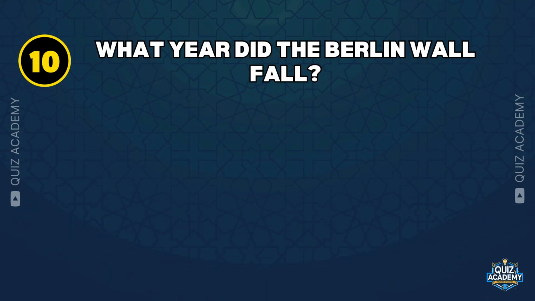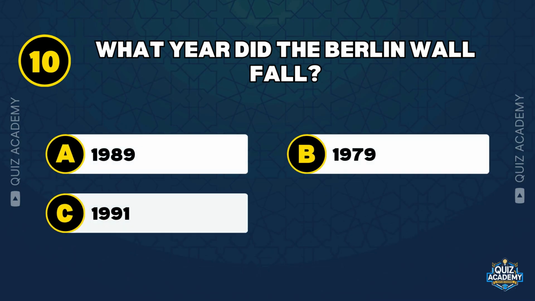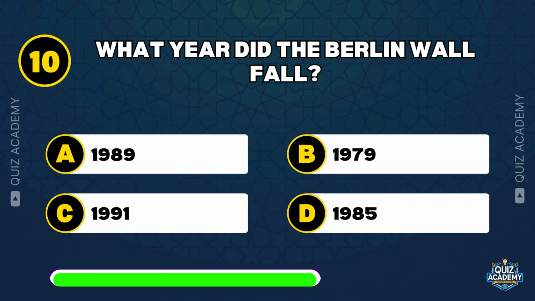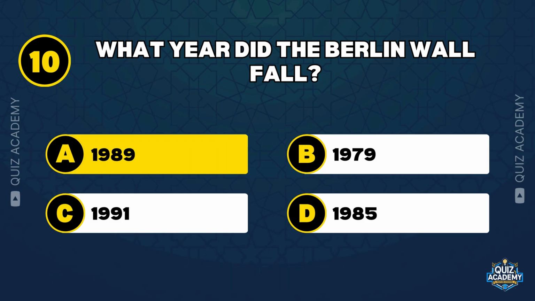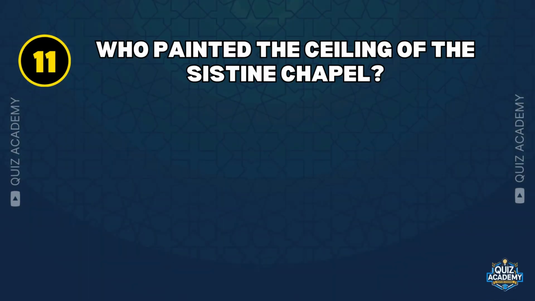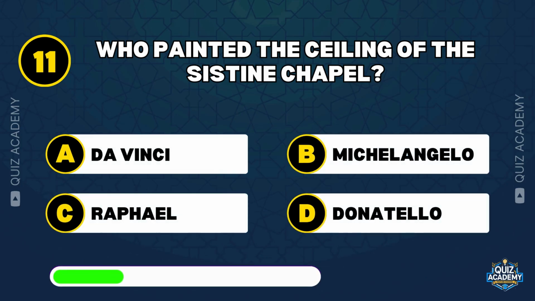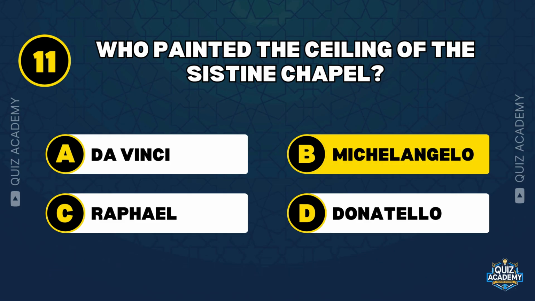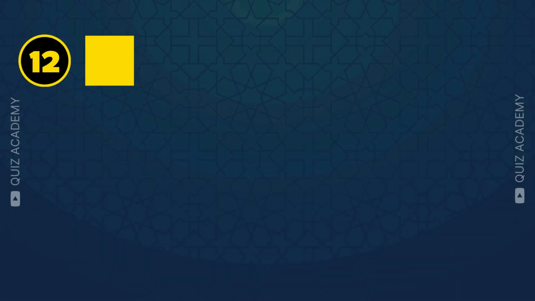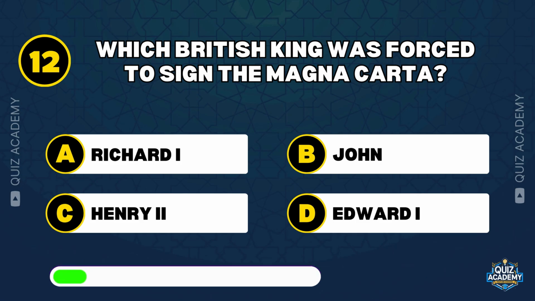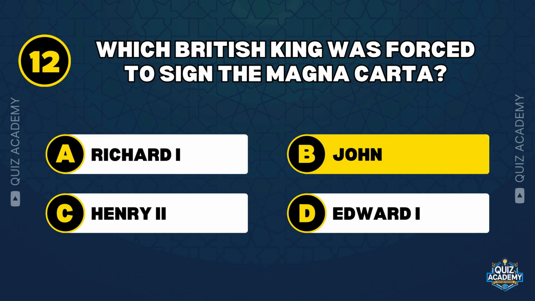What year did the Berlin Wall fall? 1989. Who painted the ceiling of the Sistine Chapel? Michelangelo. Which British king was forced to sign the Magna Carta? John.